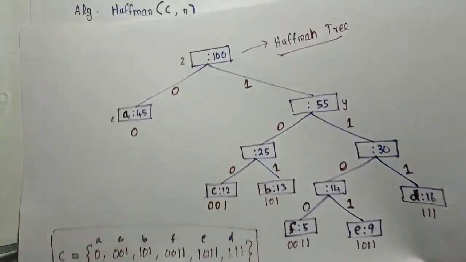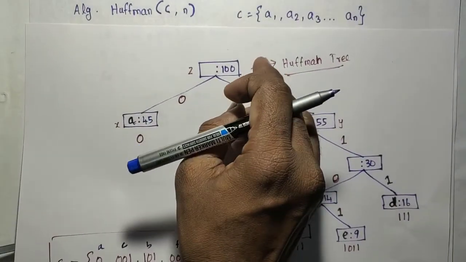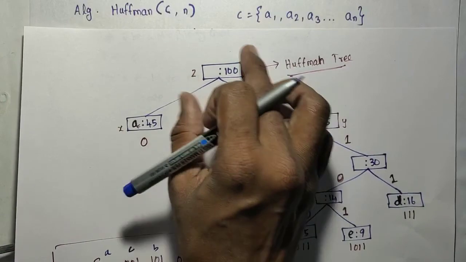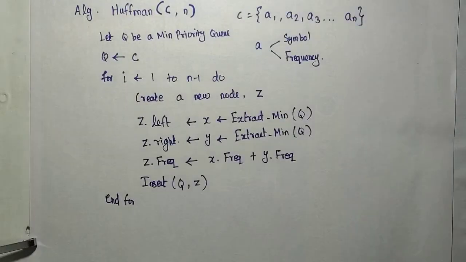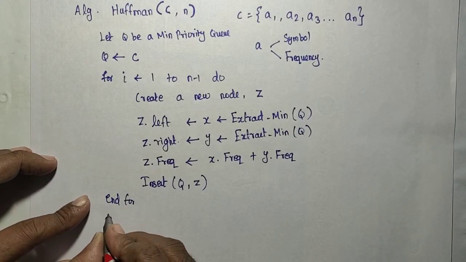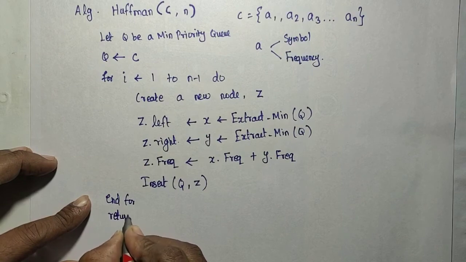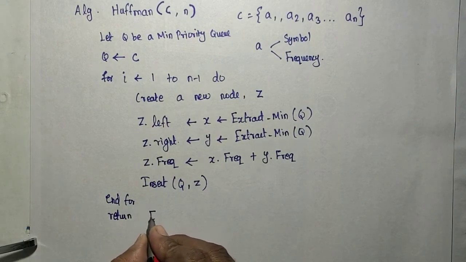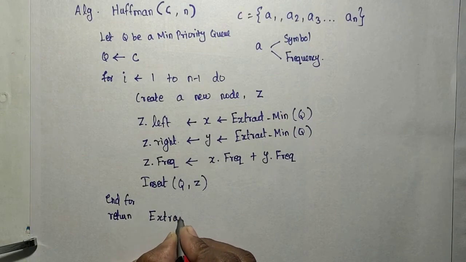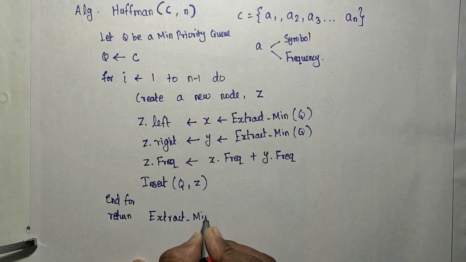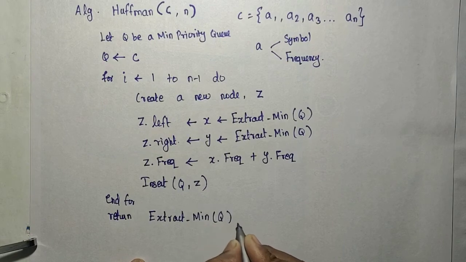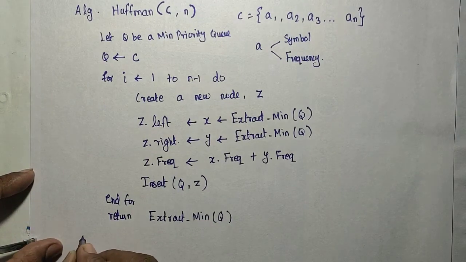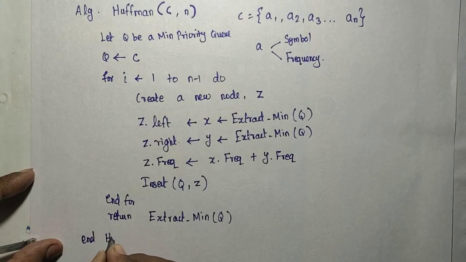So this algorithm is going to do extract min again. Extract min means the root will be extracted, and we have to return it. So the Huffman algorithm is going to return the extracted value, that is extract min of Q. The address of the extracted node will be returned. So end Huffman.